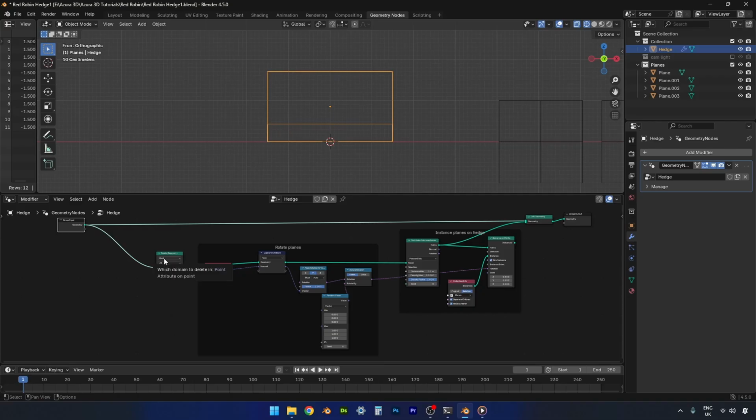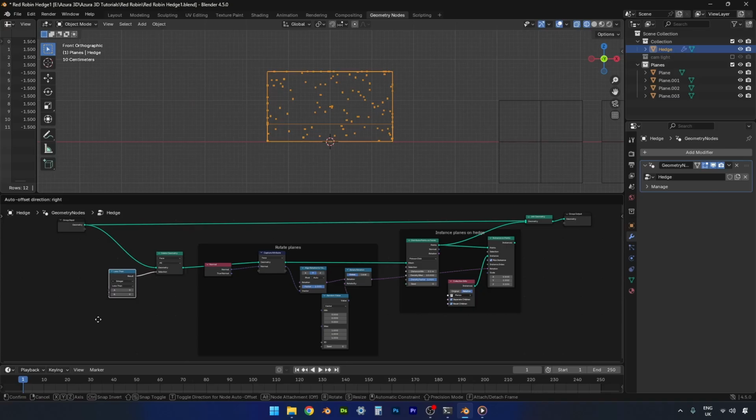I'm going to change it to faces because we want to delete faces. And then out of the selection, we will get a compare node, and we'll choose the less than. We'll change it to float.